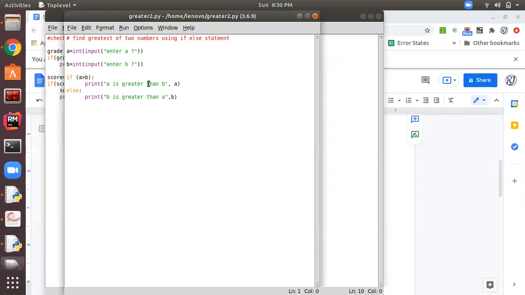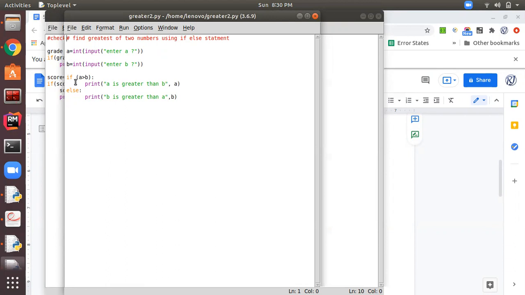In this program I am using the if else statement, and first of all, in the last example, as you can see, we are assigning the value to the variable, but in this program I have made the program more generic. a equal to int of input enter a, the user will enter the value of a, and after that, we are asking the user to enter the value of b through input statement, and whatever he enters, we are converting it into an integer. So that's why I have cast it with int.